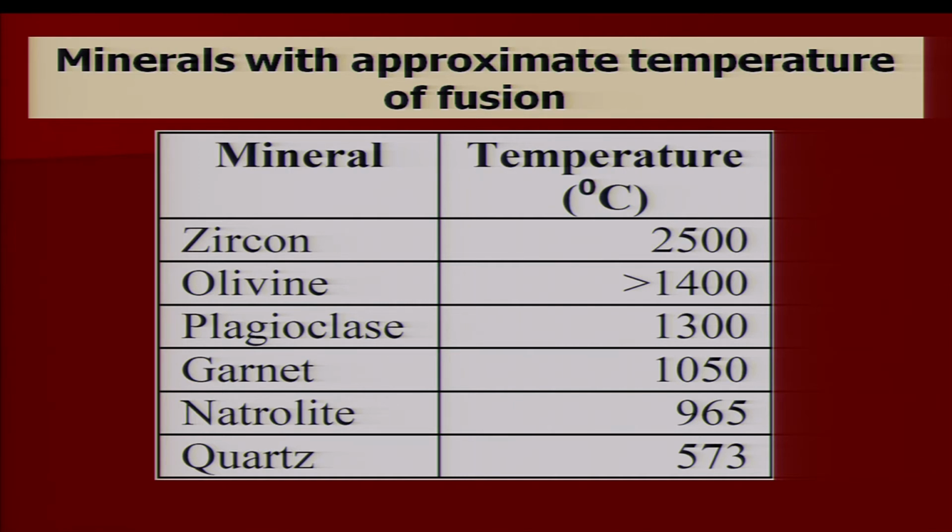Melting and freezing temperatures are more or less the same. The important thing is that all these temperatures are very precise, pinpointed temperatures. As soon as these minerals reach that temperature, they get fused. So, we can also categorize minerals depending upon fusion temperature: very high fusion temperature, moderate fusion temperature, moderate to low fusion temperature and low temperature of fusion.